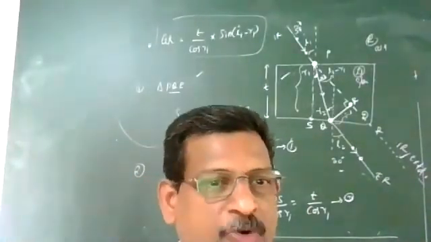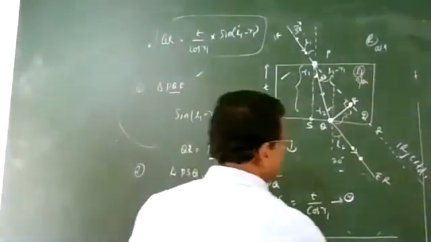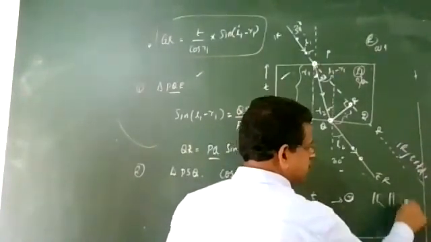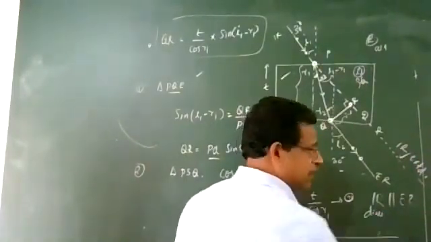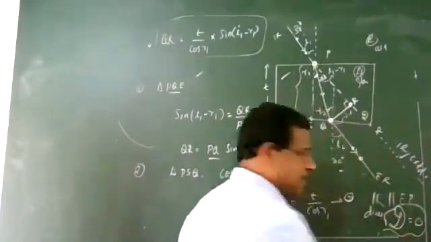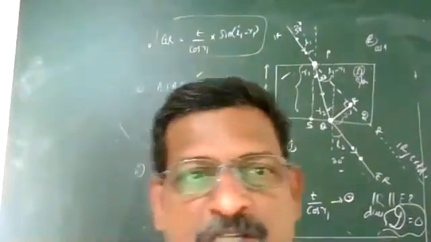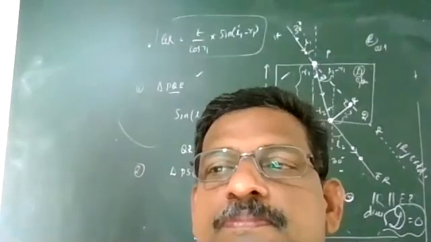So I am writing the point: angular deviation in the glass slab is equal to 0, because the incident ray direction is parallel to the emergent ray. What is the angular deviation in the glass slab? 0.